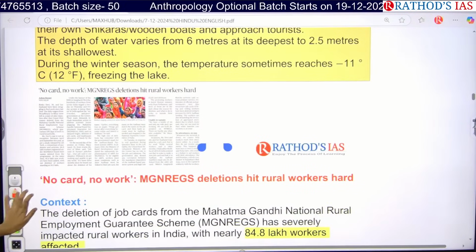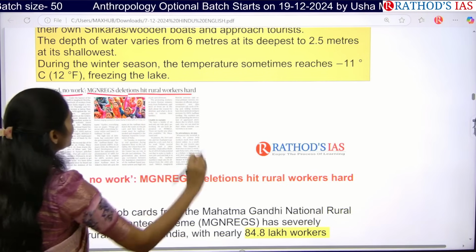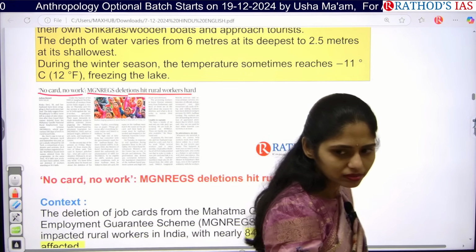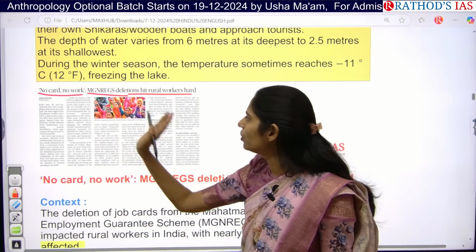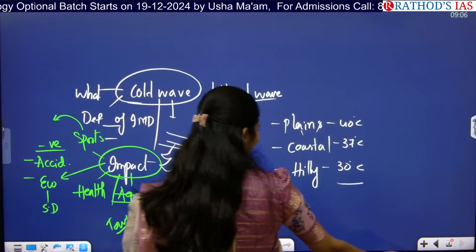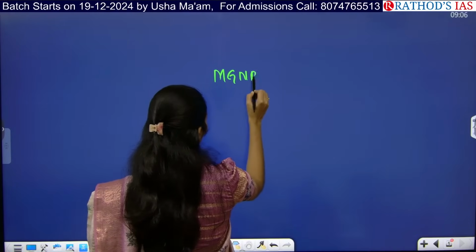Yeah, see this article. No card, no work. MGNREGS deletions hit rural workers hard. So what is this article talking about? No card, no work. MGNREGA. So what is this MGNREGA about? What is the full form of this MGNREGA?